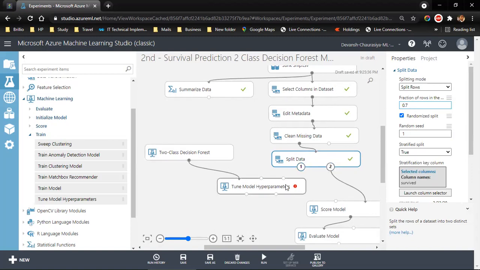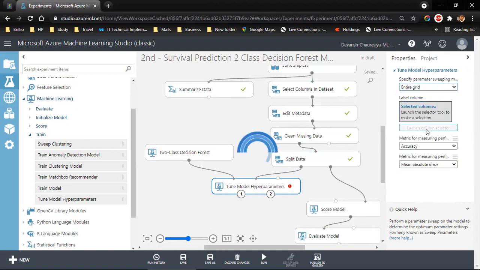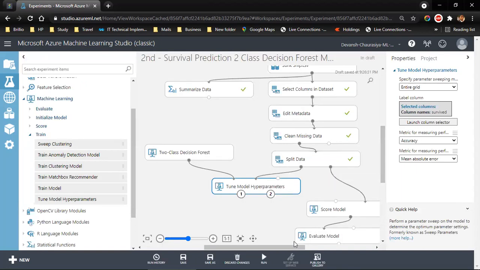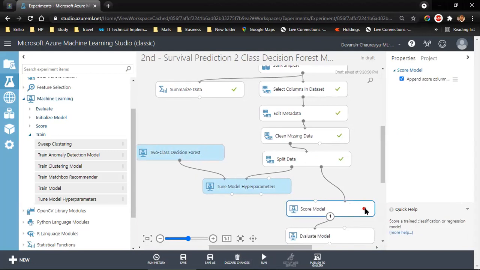Now, tune model hyperparameters. So one input is the algorithm, which algorithm I'm going to run. And the second is the training data. Right? Now I am only going to select this. I'm going to run the entire grid. Launch column selector, survived. And let me run selected. Oh, score model.